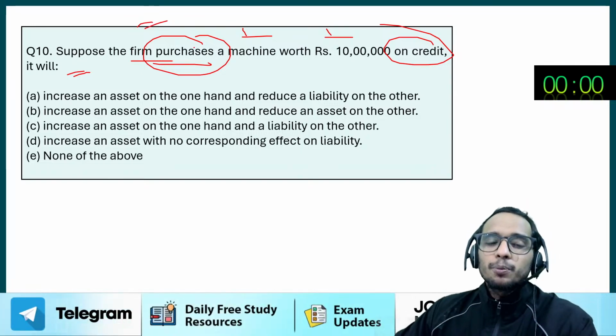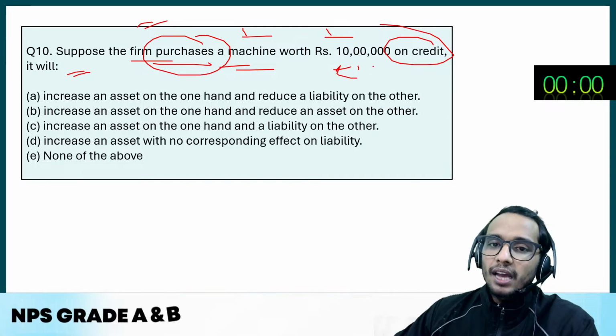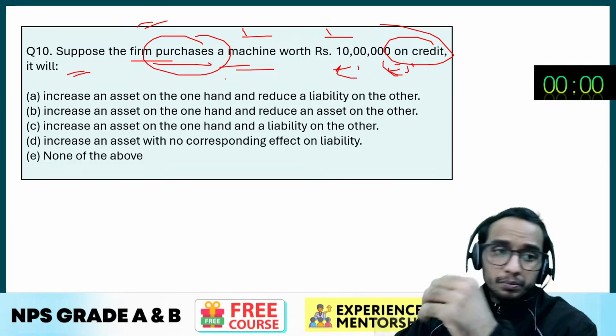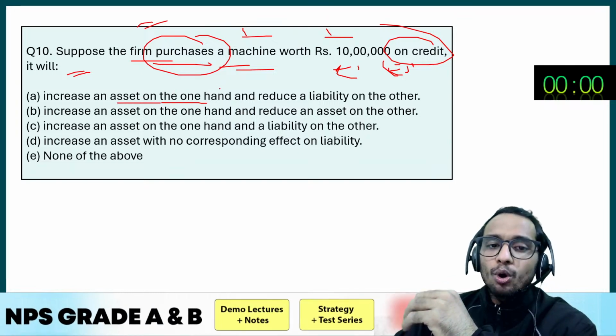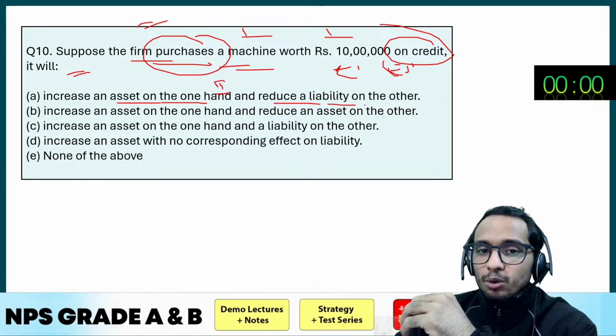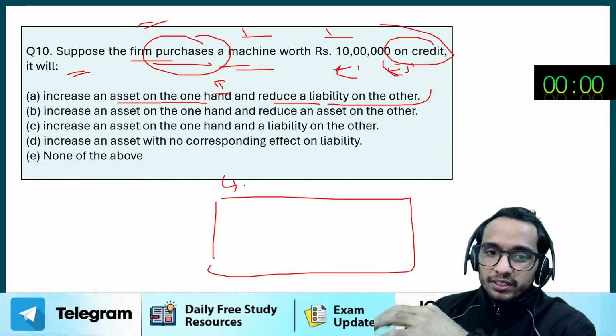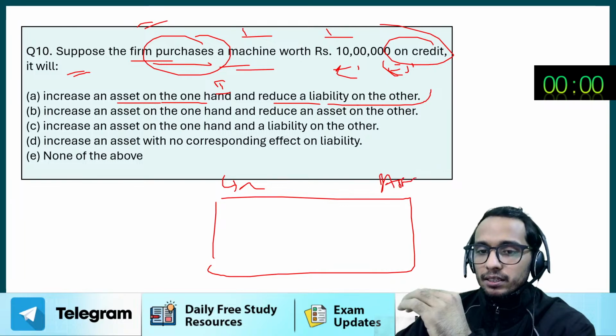Okay. Suppose a firm purchases a machine worth rupees 10 lakh on credit. It is going to do what in the organization? Increase an asset on one hand and reduce a liability on the other. So you have got the balance sheet, right? One side you have the liability and another side you have the assets.